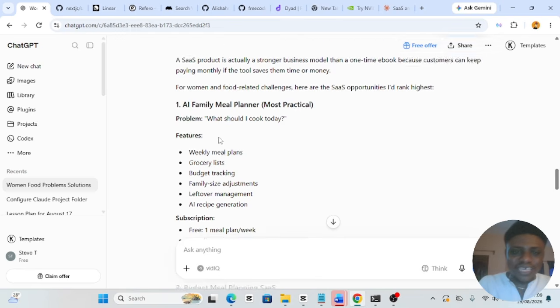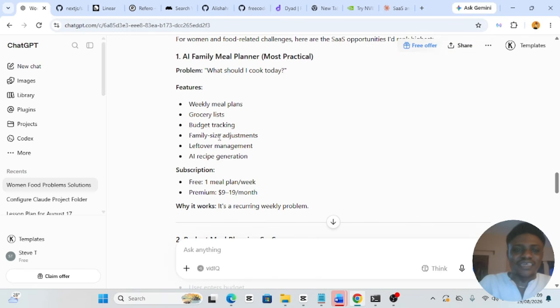So here I'll just maybe take something like an AI family meal planner. This sounds very nice, right? This is a SaaS product, AI family meal planner. I'm going to Control C this, and we are going to replace it here, right? And then we are going to ask ChatGPT to give us a complete PRD, a product requirement documentation document, for this particular product. Okay, so develop.